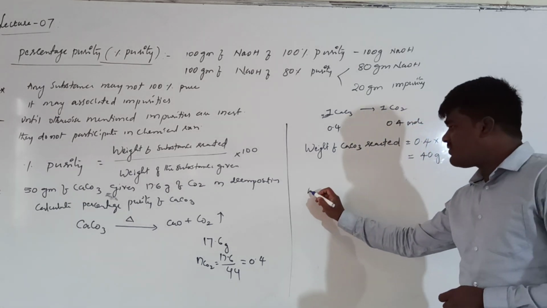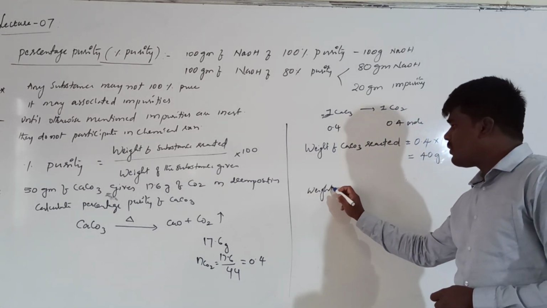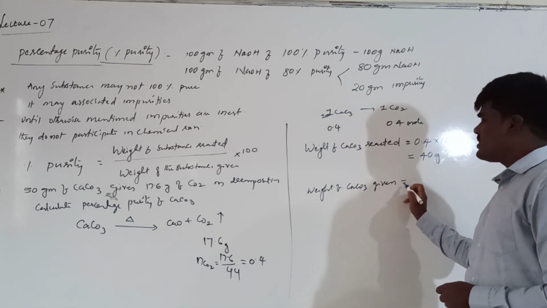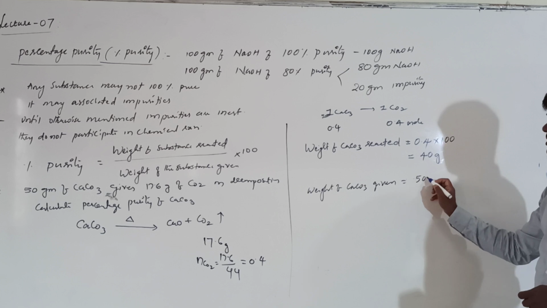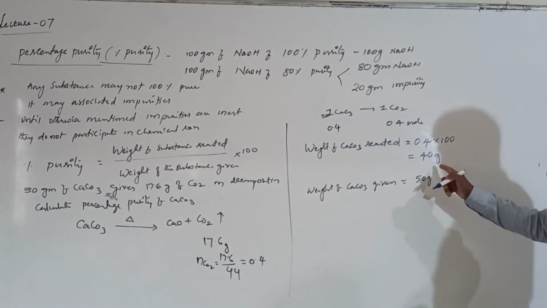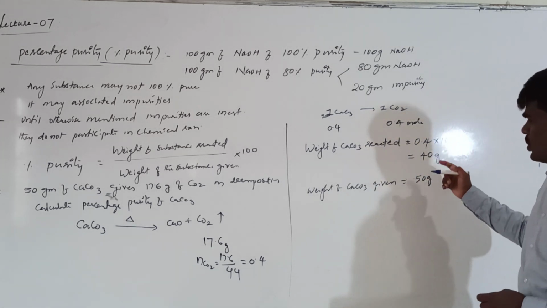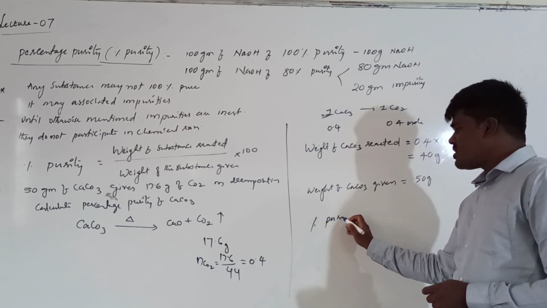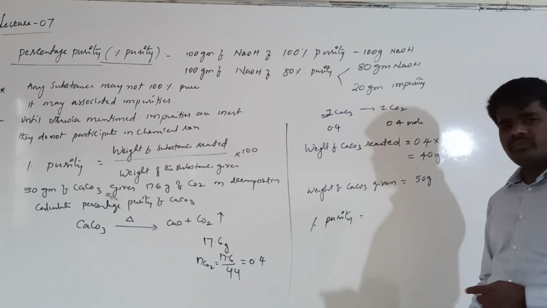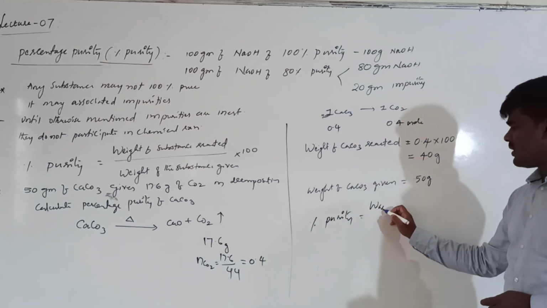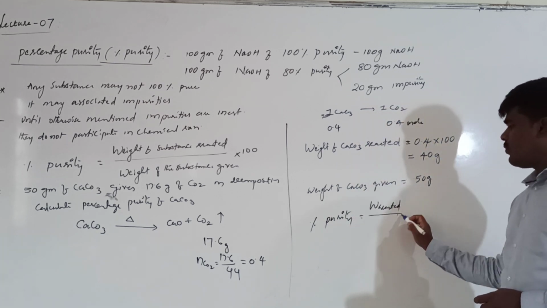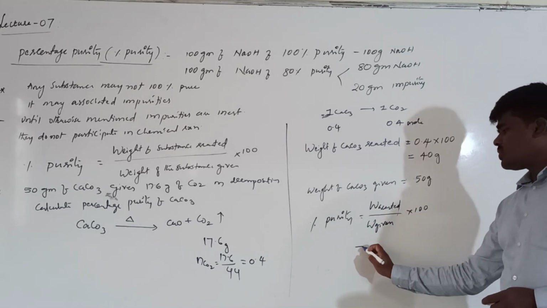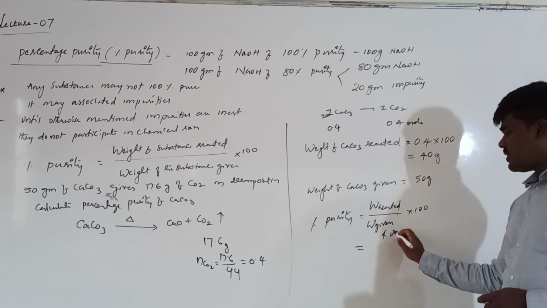And what is the weight of calcium carbonate given? In the question it is given as 50 grams. Out of 50 grams, only 40 grams participated in the reaction. So what is the formula for the percentage purity? Percentage purity is equal to weight reacted upon weight given into 100. So what is the weight reacted? 40 grams.